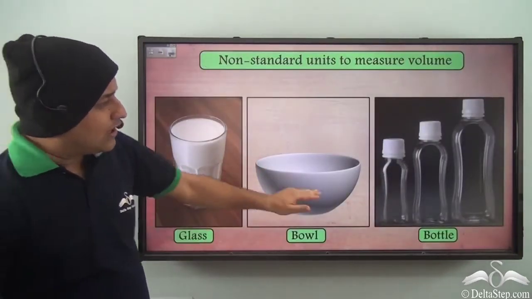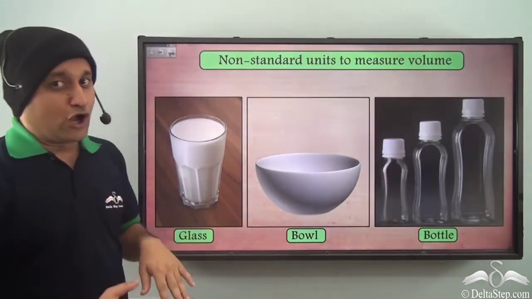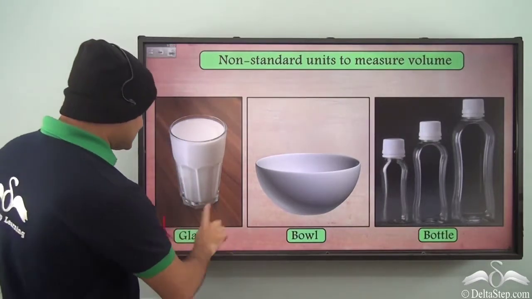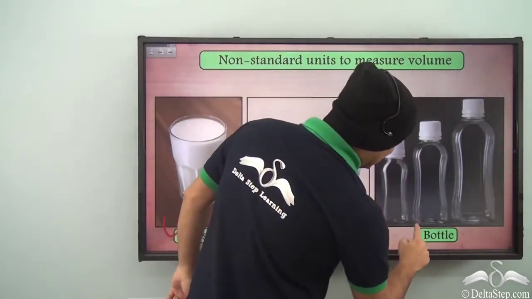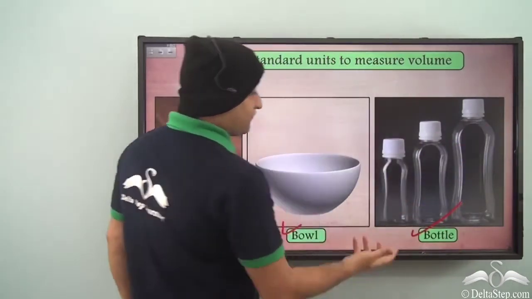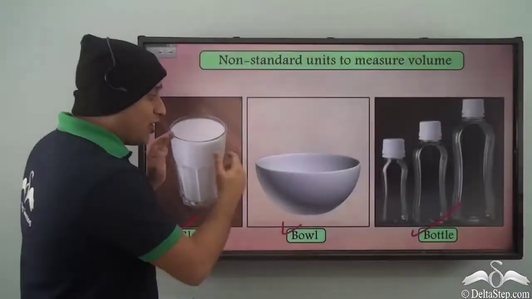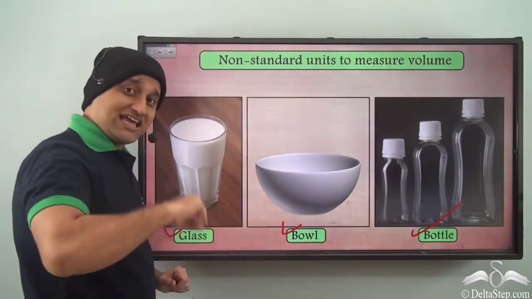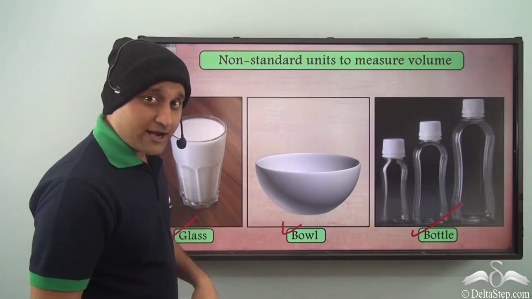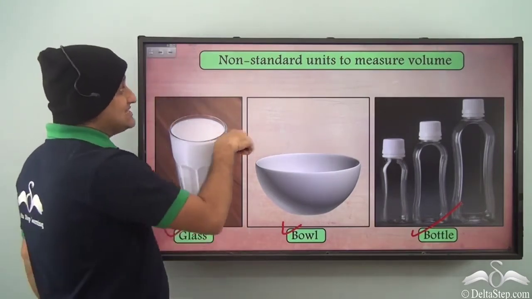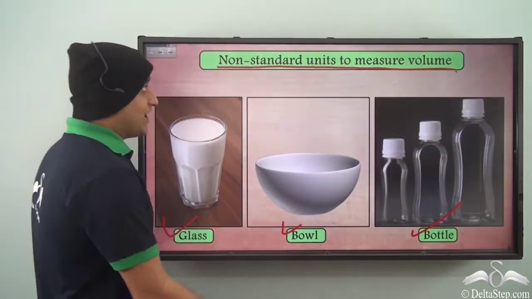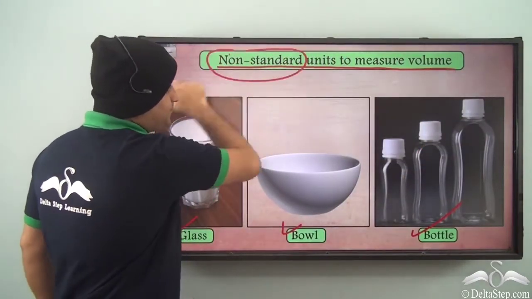So you can use all these different things to measure the volume of the liquid which you need to purchase. It can be a glass, it can be a bowl, or it can be a bottle. Bottles even can be of different sizes. All these different types of containers can be used to measure the volume of liquid which you require. But all these are non-standard units to measure volume. Now why do I call them non-standard?